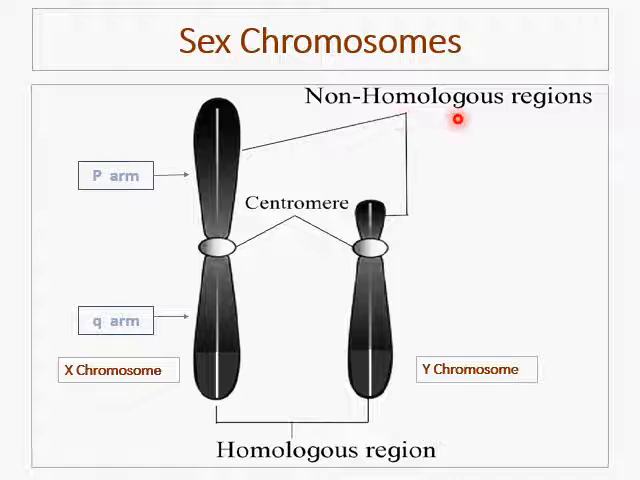So what is a homologous region? Homologous region means identical region. Here the P arm of the X and Y chromosomes are non-homologous regions, whereas there are certain homologous regions in the Q arm of both the X and Y chromosomes.